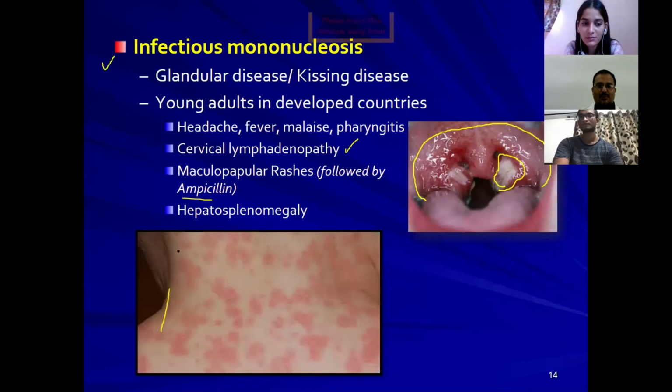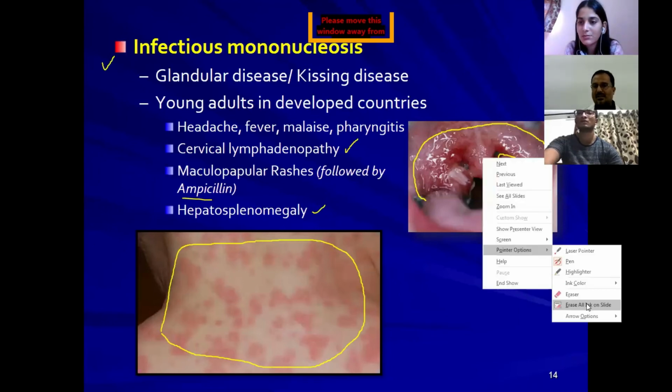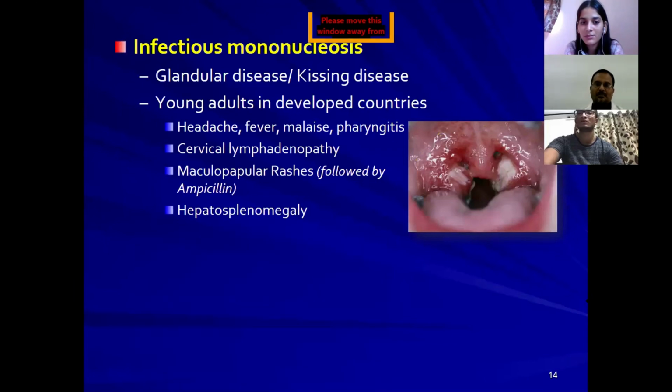See, this is a maculopapular rash. This is how the rash appears on the body. This kind of rash appears following antibiotic usage, and people may also suffer with hepatosplenomegaly. These are the typical clinical manifestations of infectious mononucleosis.